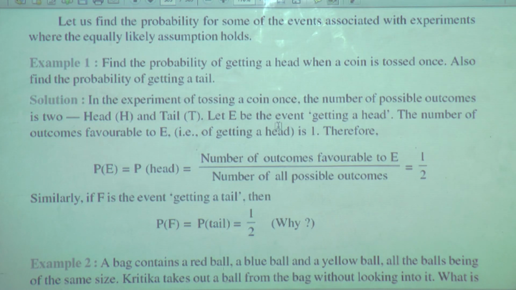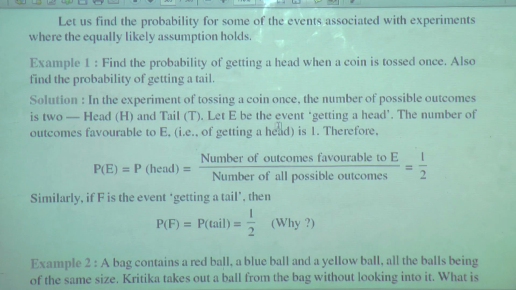Head, else tail. Let E be the event of getting a head. The number of favorable outcomes to E, that is of getting a head, is 1.